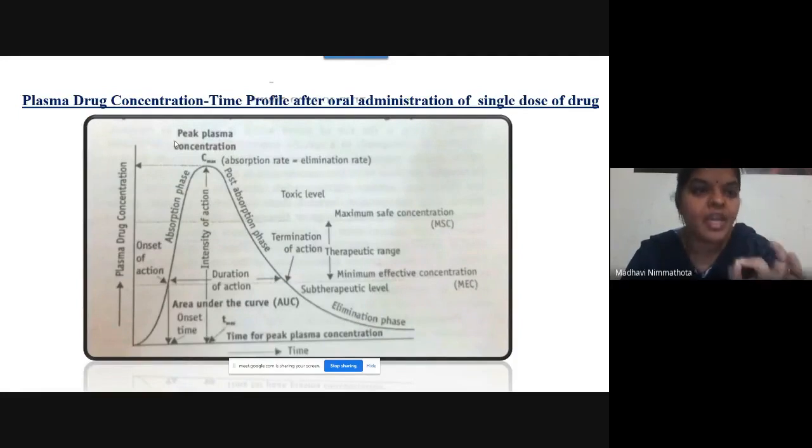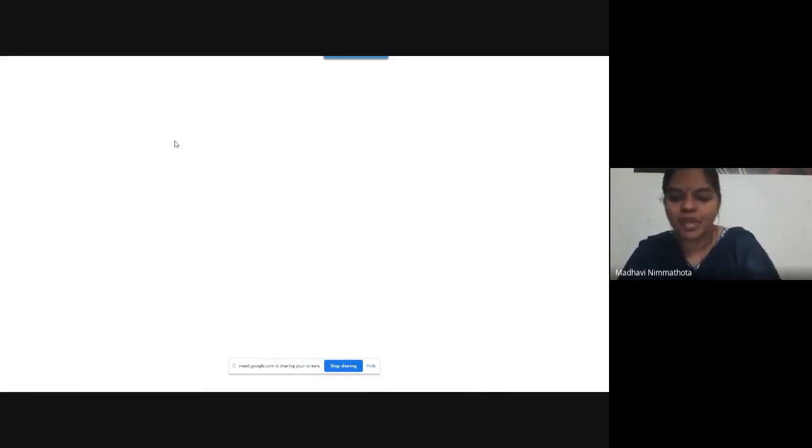It is showing the plasma drug concentration versus time profile after oral administration of a single dose of a drug. When you take a single oral dose of a drug, how will it be useful to evaluate the pharmacokinetic and pharmacodynamic properties? Let me discuss it one by one. See how you have to learn this graph.